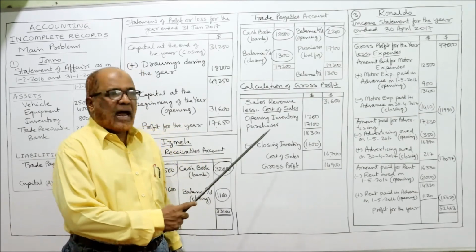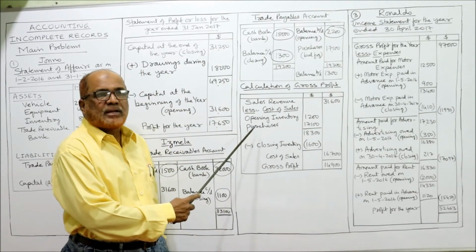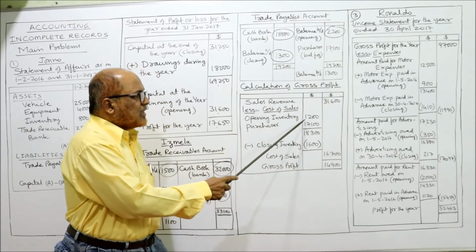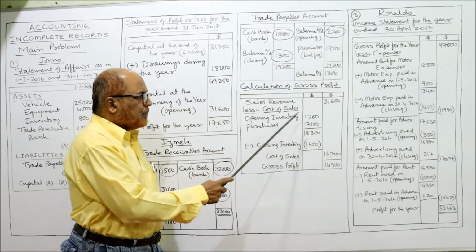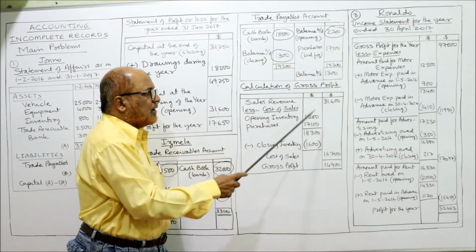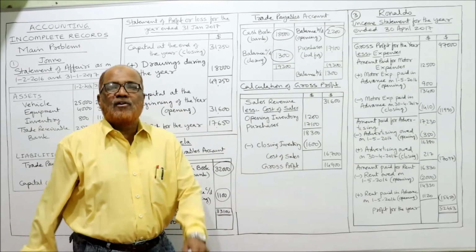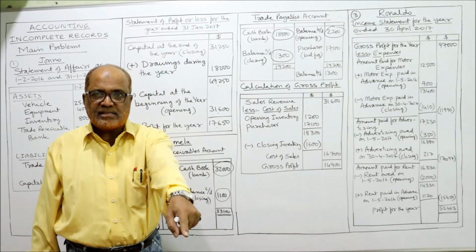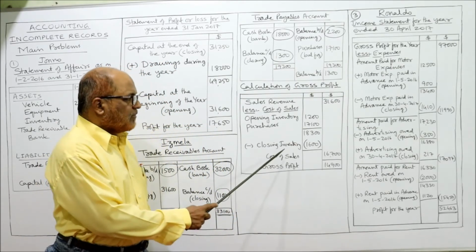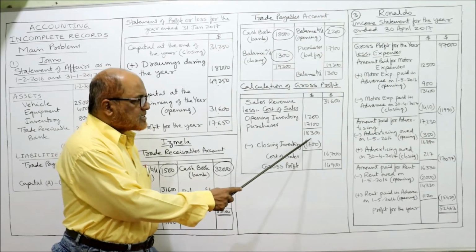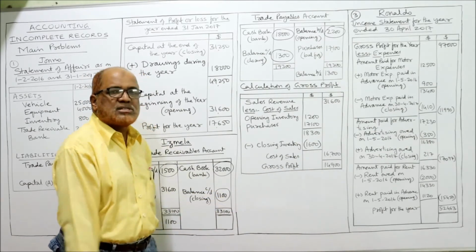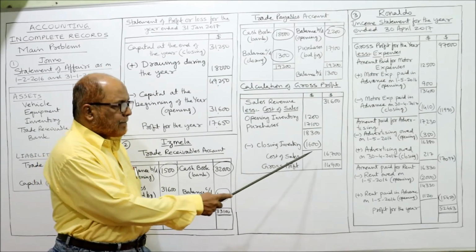To opening inventory add purchases, which we calculated here, 17,100. Add up, 18,300. From this we deduct closing inventory, which is given in the problem, 1,600. So 18,300 minus 1,600, 16,700 is the cost of sales.